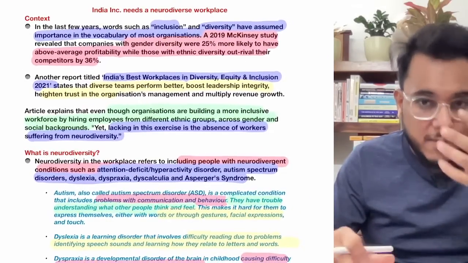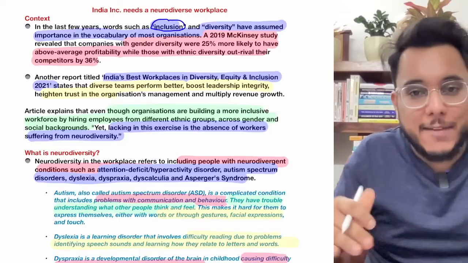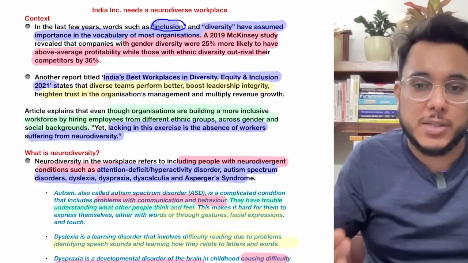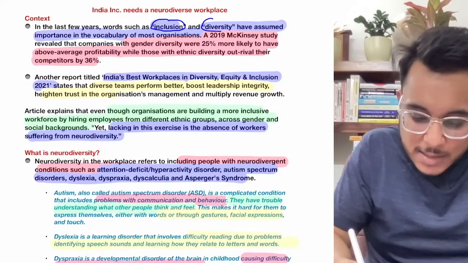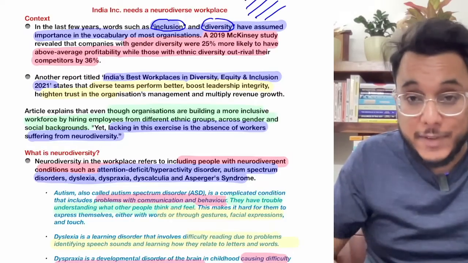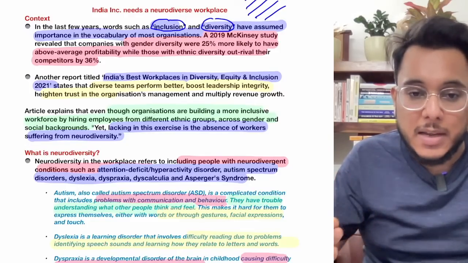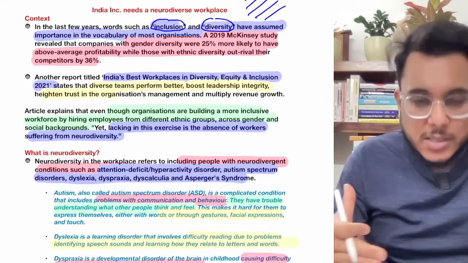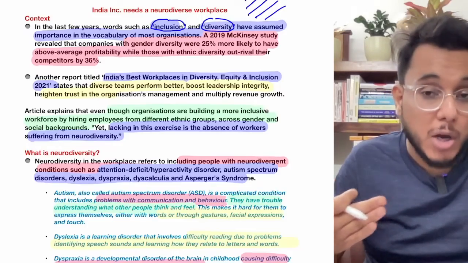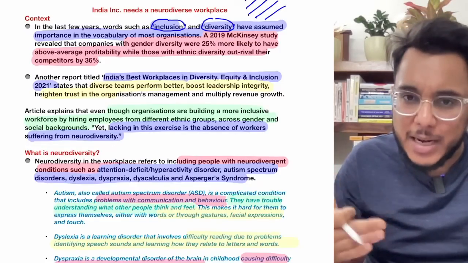So basically, when we talk about the word inclusion, inclusion means that everybody should be given their due representation in the different institutions. Diversity means that as many different sets of people, different genders, different ideologies as possible need to be given representation. So inclusion and diversity have become very important, and even in corporate practices, in corporate hiring, inclusive workplaces and diverse workplaces have become very important.